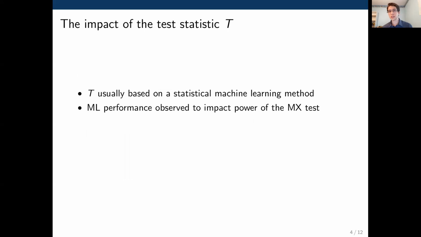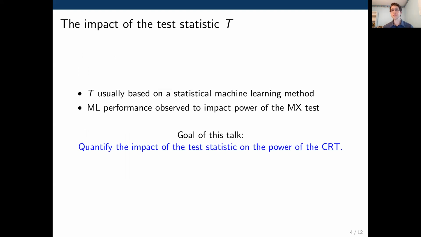So usually t would be defined via some sort of a statistical machine learning method that tries to learn the distribution of y given x and z. This could be the lasso or it could be anything else. And it's been observed that the performance of this machine learning method impacts the power of the Model X methodology. And so the goal of this talk is to quantify the impact of the test statistic on the power of the CRT.